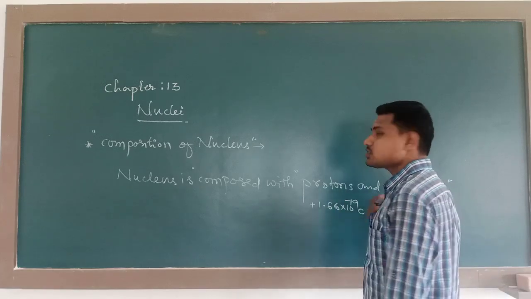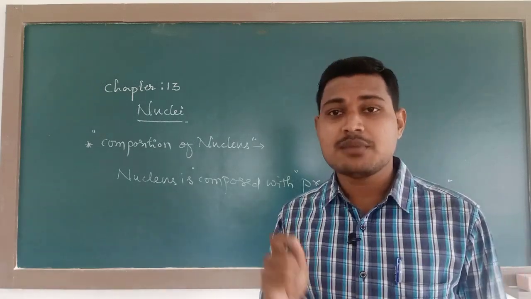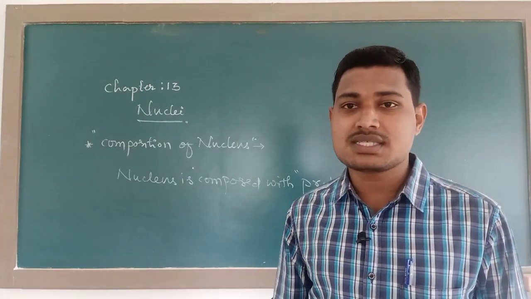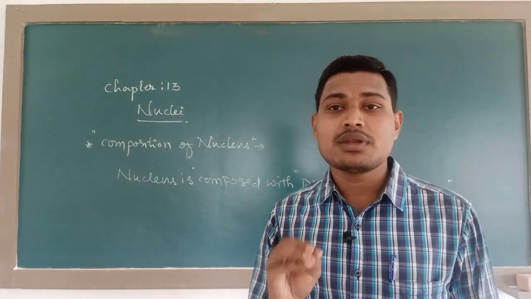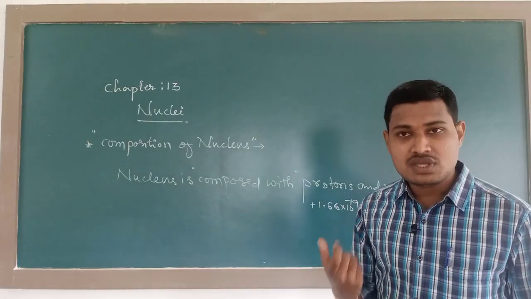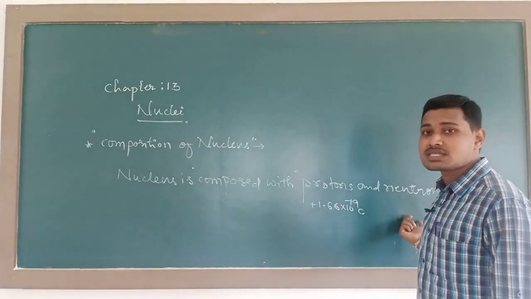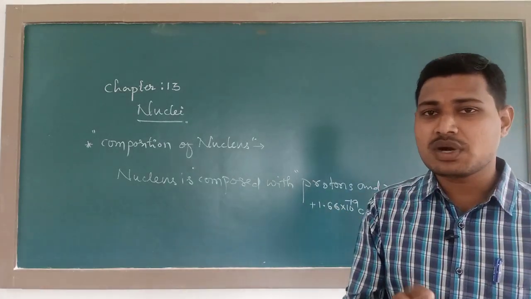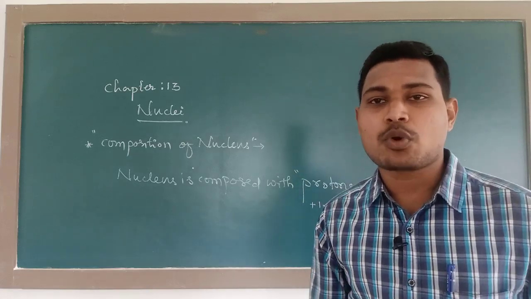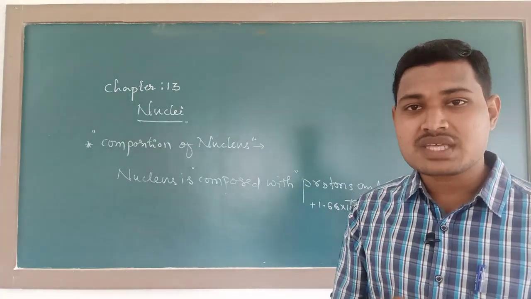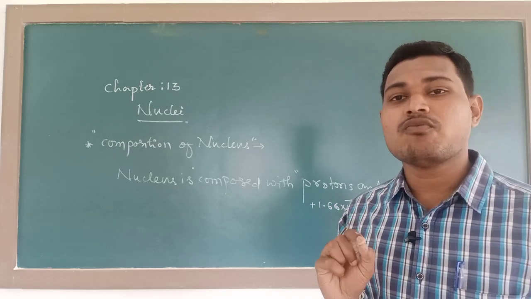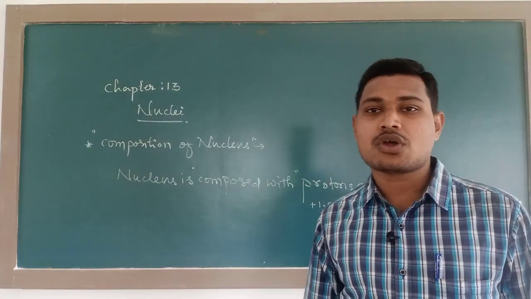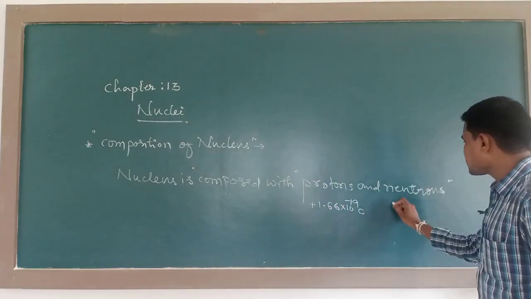And what is the charge of the neutron? Neutrons are nothing but neutral particles. They are uncharged particles which are present along with the protons inside the nucleus. These particles have almost exactly the same mass as protons. The mass of the proton and the mass of the neutron are nearly the same, but the charge of the proton is equal to the magnitude of the charge of the electron, whereas the charge of the neutron is 0.